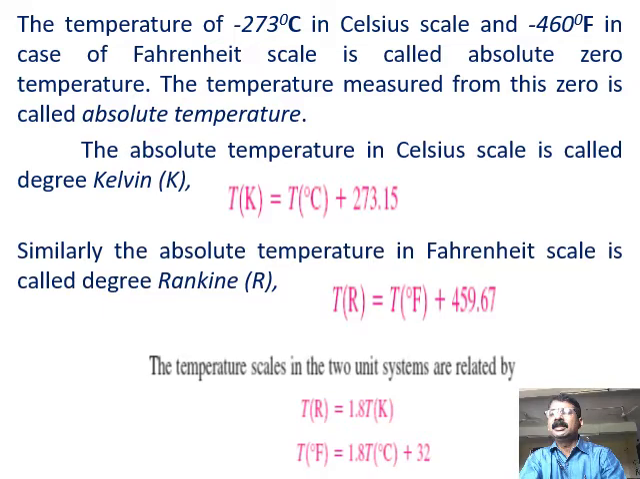Okay. So the temperature scales in the two unit systems are also related by T degree Rankine is equal to 1.8 T degree Kelvin. You can also develop the relationship between Rankine and Kelvin, and you'll get T degree Rankine is equal to 1.8 T degree Kelvin. Similarly, T degree Fahrenheit is equal to 1.8 T degree Celsius plus 32. So that is how the correlations are developed between various temperature scales.